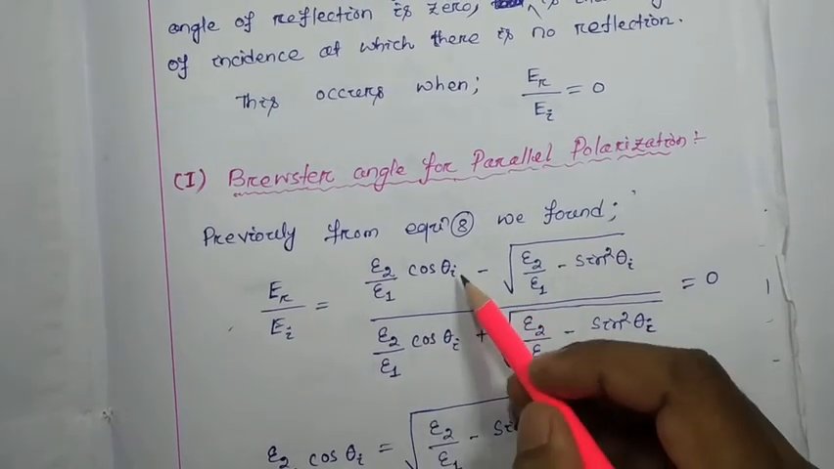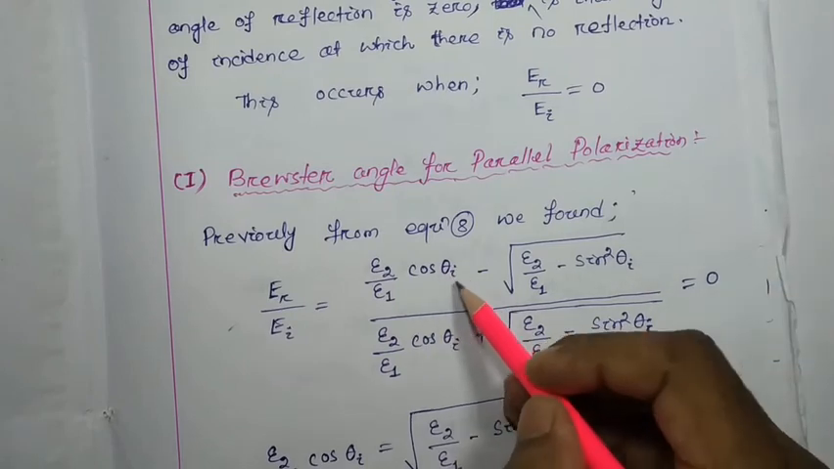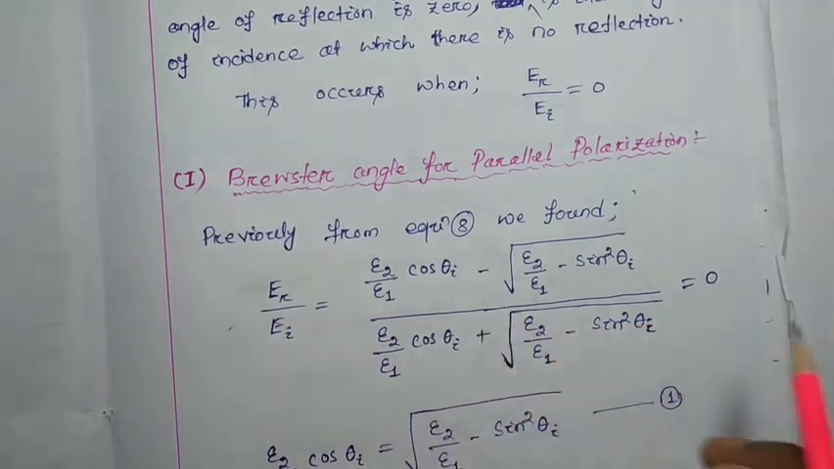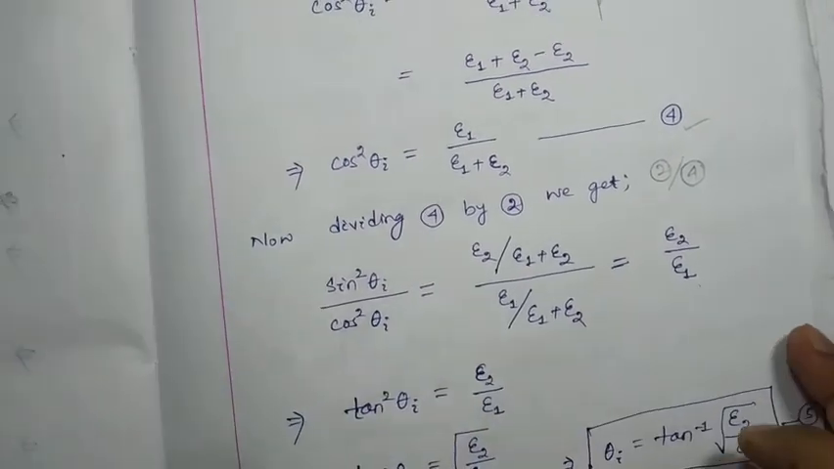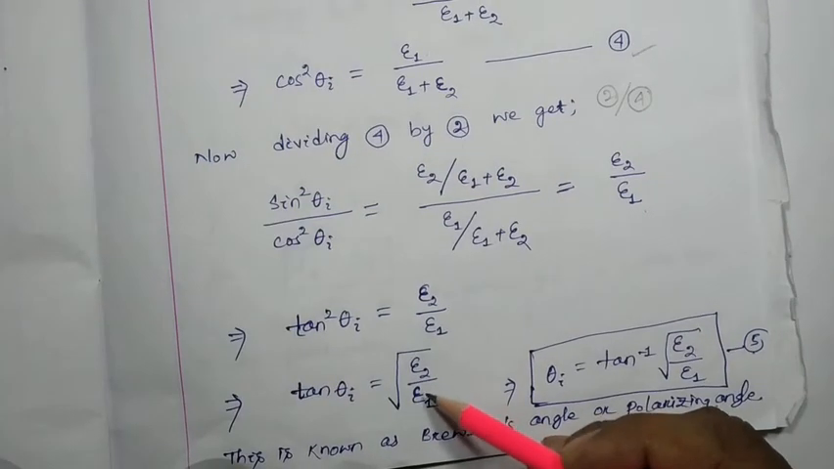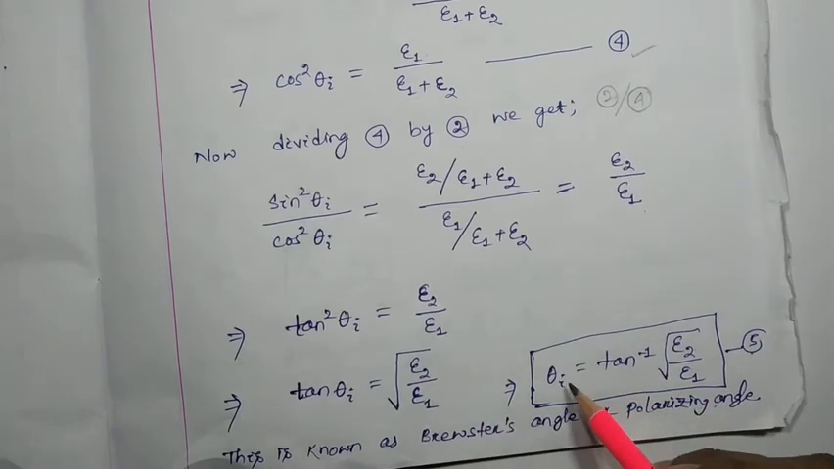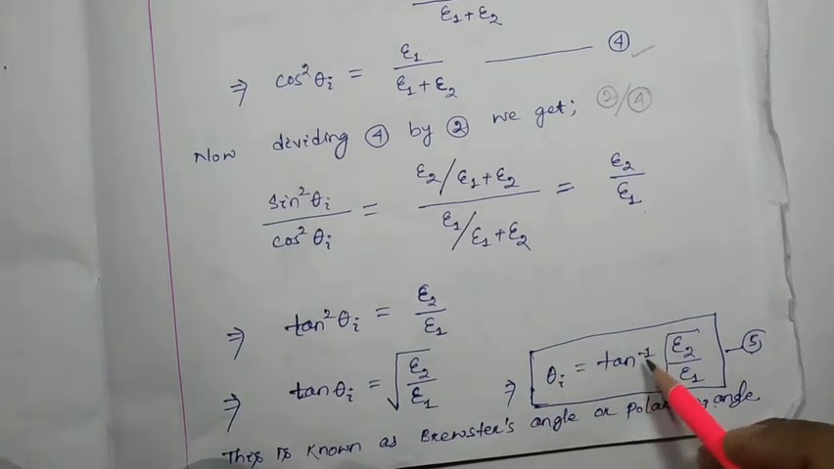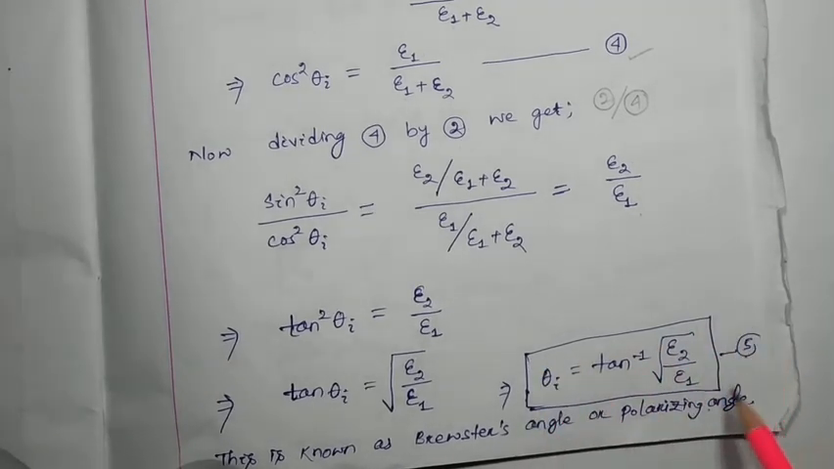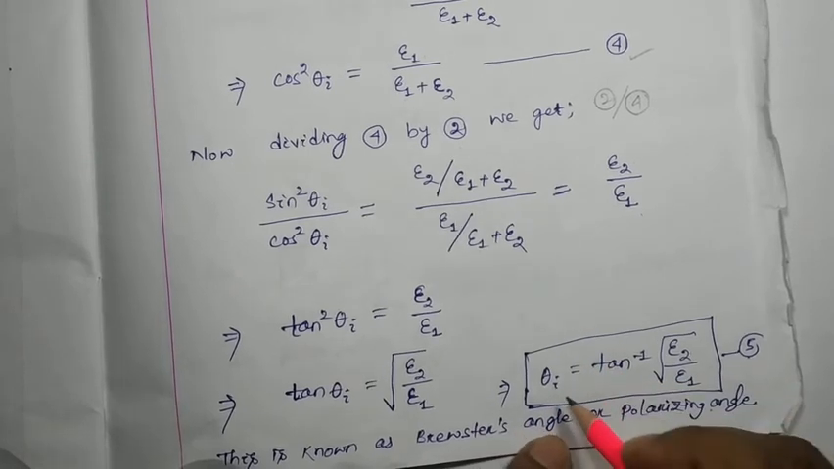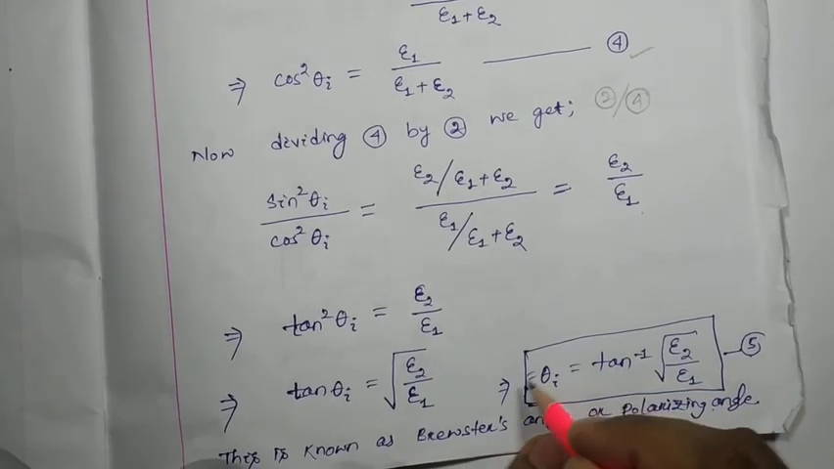So this theta I, initially also I had told, is nothing but your Brewster angle, and here we found the value of the angle in the form of the dielectric permittivity of the two mediums. So we found that the Brewster angle will be nothing but tan inverse of the whole root of epsilon 2 by epsilon 1. So I suggest that you remember this expression. This is also your theta B. Some books write theta B, that means Brewster angle theta B.